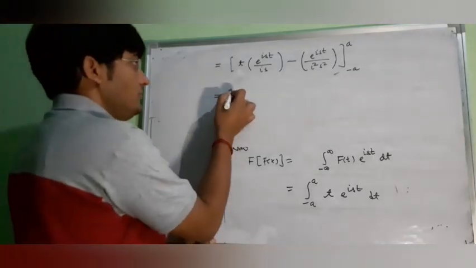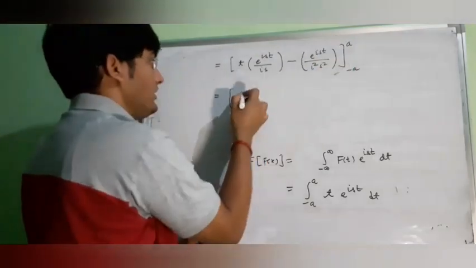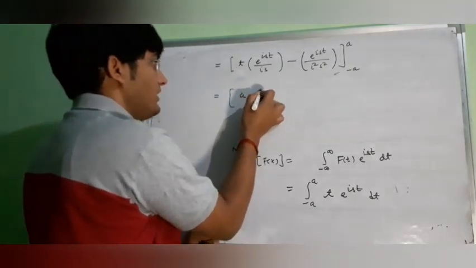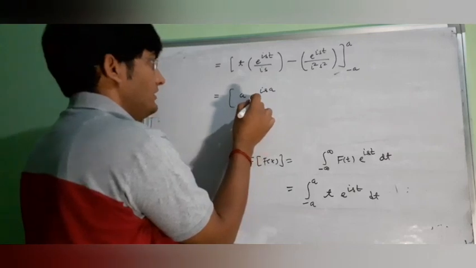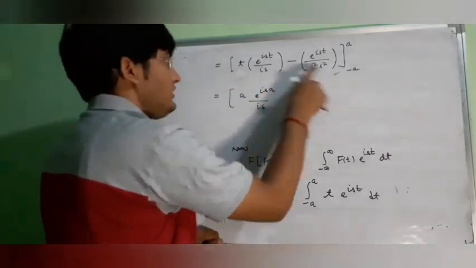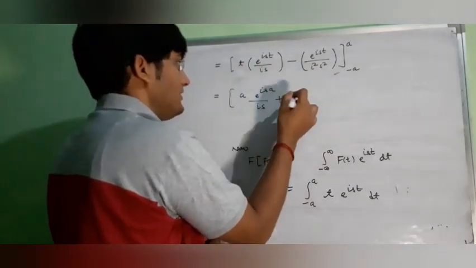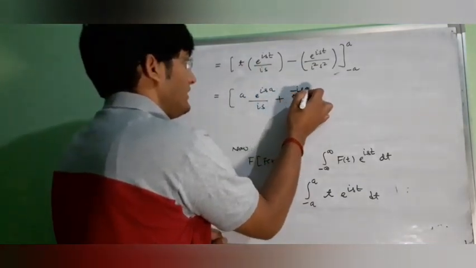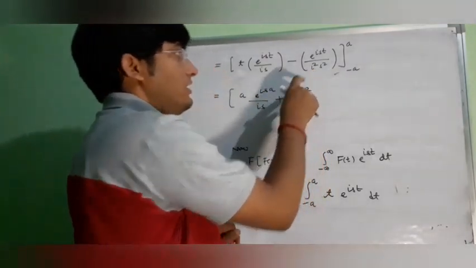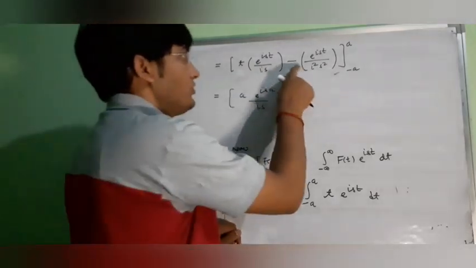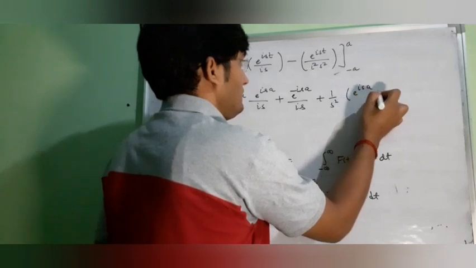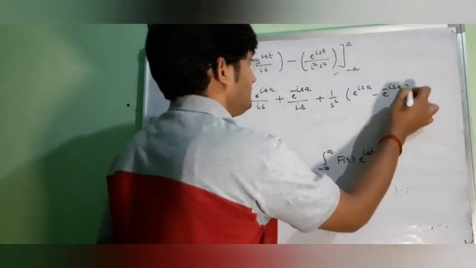So in the first term at t equal to a, we will have a e to the power isa, and then in the denominator we will have is. Now if t equal to minus a, then again we will have minus minus plus, this will be your minus isa divided by is. Now here as you can see that our i square is minus 1, so this will be plus, so here we will get 1 upon s square e to the power isa minus e to the power minus isa.